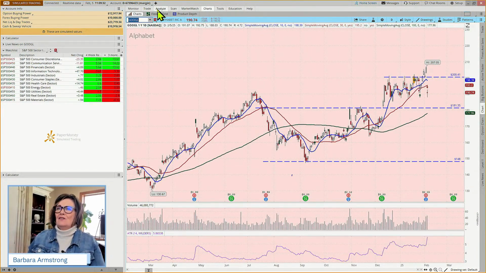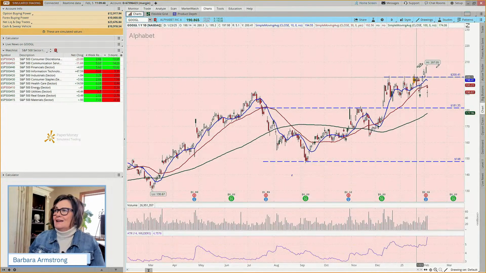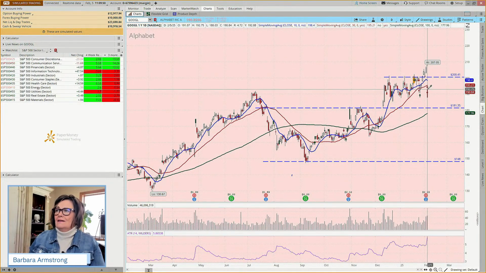It's down 7.5%. So some of this pullback today may be because Google is a pretty heavy hitter in the communications sector, right? But yesterday hitting an all-time high, both the stock and the sector.